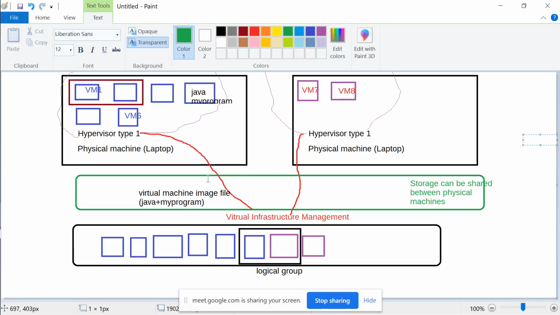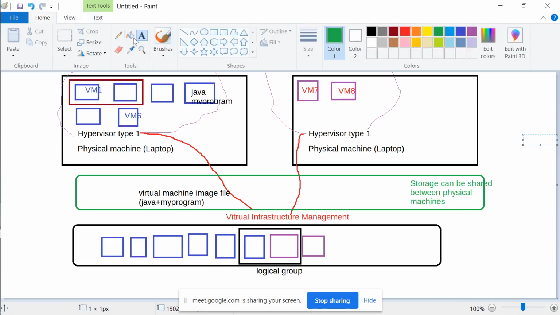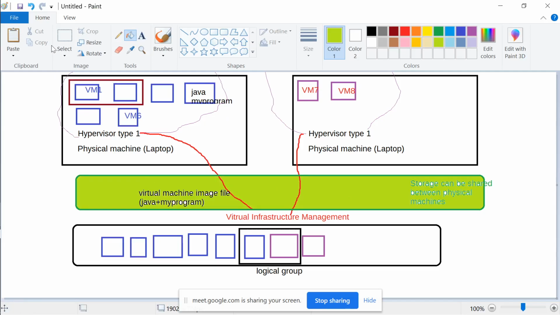Now this is just a file. So this storage is shared with whom?